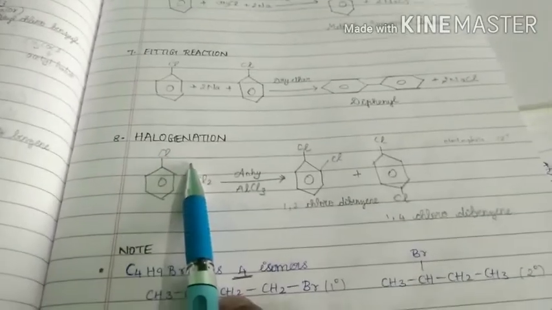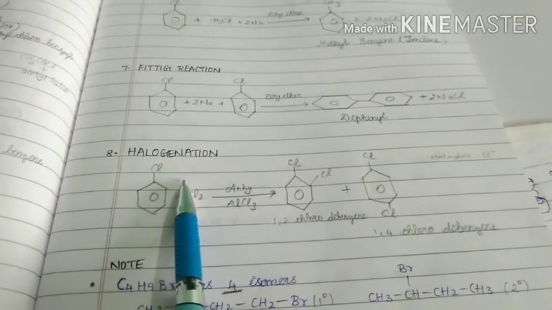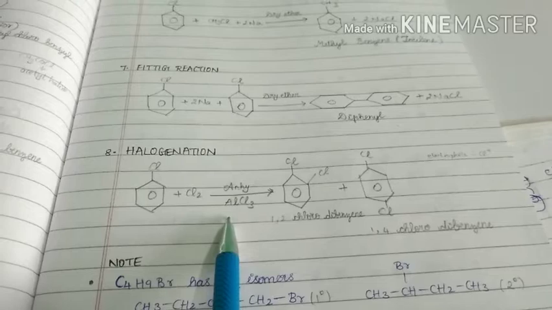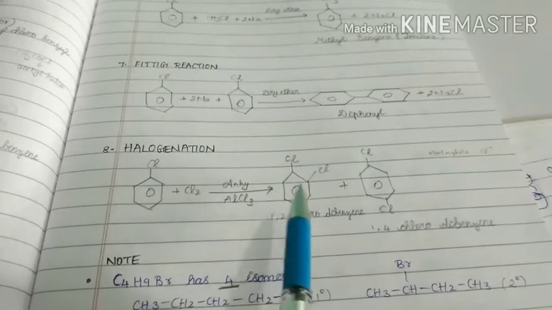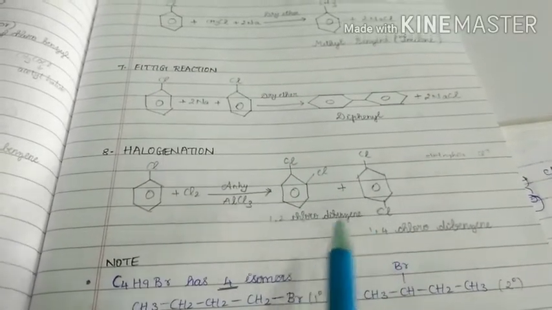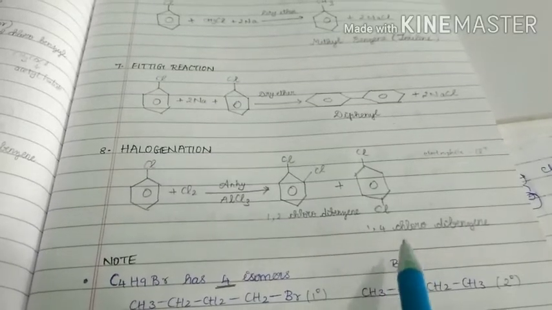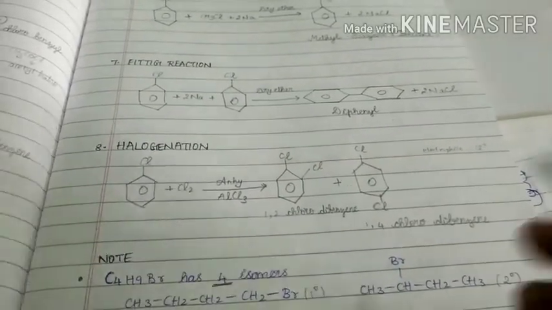Next, halogenation. Halogenation means reaction with halogens in the presence of anhydrous AlCl3. Then also we get two possible products. They are ortho and para products. This is 1,2-dichlorobenzene. This is 1,4-dichlorobenzene.